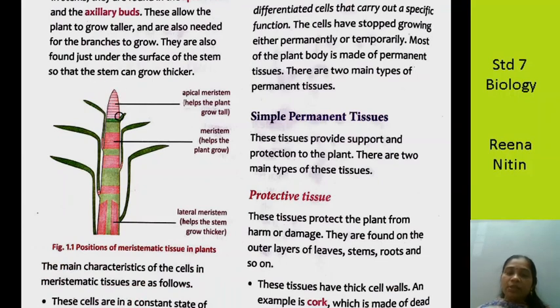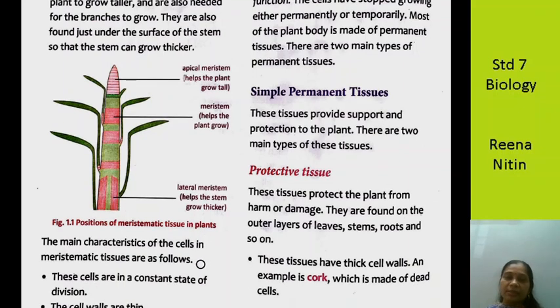Then you have this diagram here, which is telling you, see, this is the apex. This is the apical meristem. This is the part where you have the axillary bud, this part in between. This is the axil, and this is the lateral, also helping it to grow sideways. So these are the positions of the meristematic tissues in the plants. The apical meristem helps the plant to grow taller, and the lateral meristem helps the plant to grow thicker. So these are the three positions of the meristem.